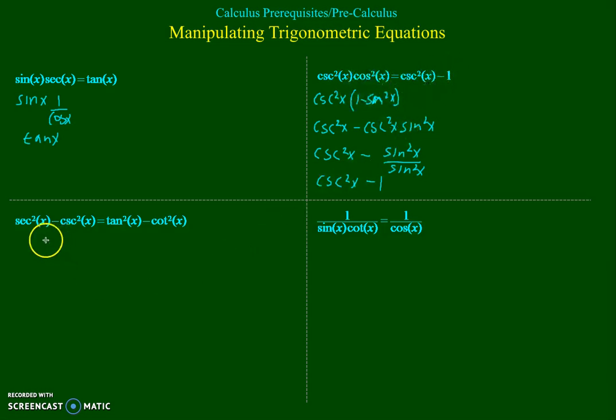And let's move over to this one. We're going to use the Pythagorean identities again. Secant squared x is tan squared x plus 1, and cosecant squared x is going to be 1 plus cotangent squared x.